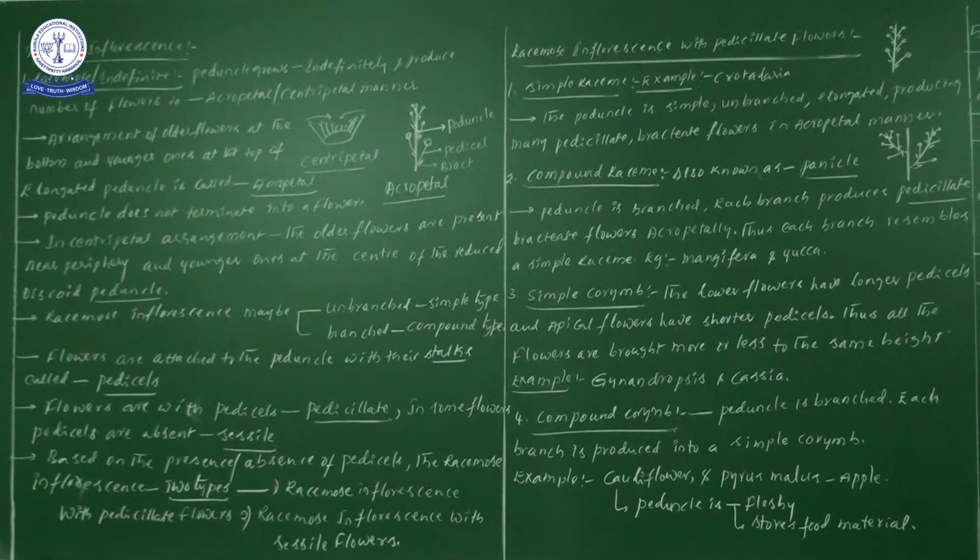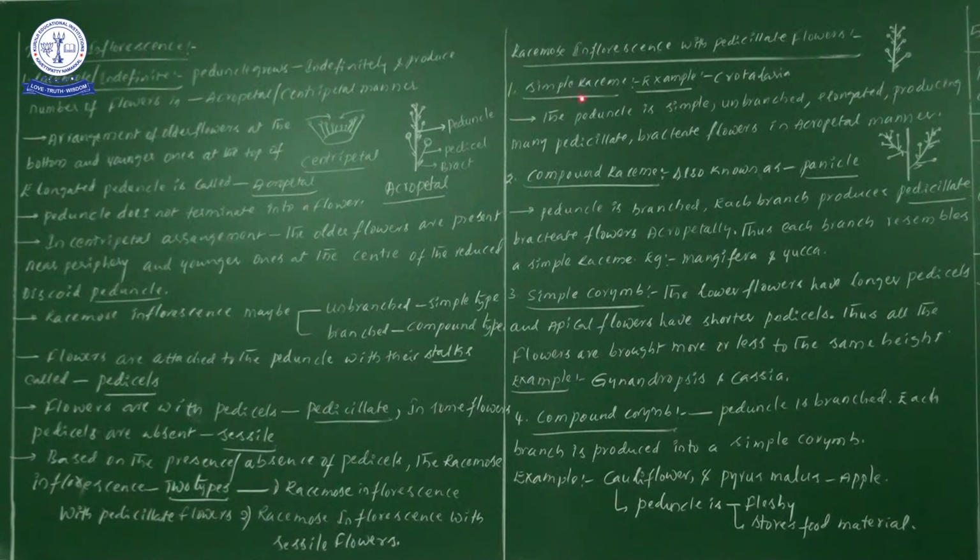Now let us move forward. The first side heading is racemose, simple raceme. The best example is Crotalaria juncea. In the previous video I gave information on Crotalaria juncea, whose fibers are used for the preparation of jute bags. You can check this one with yellow flowers. These Crotalaria members belong to the Fabaceae family, with a 1+2+2 corolla condition.